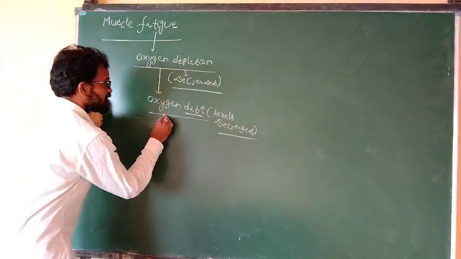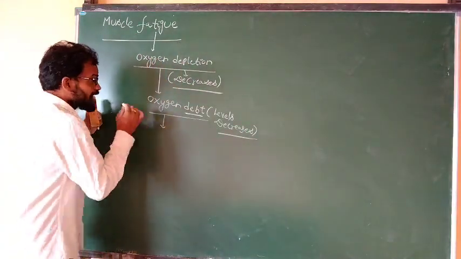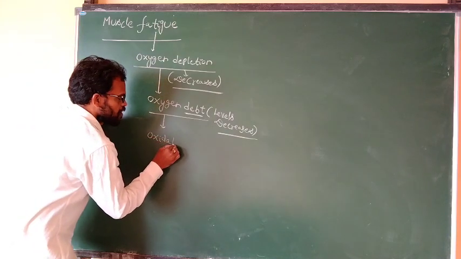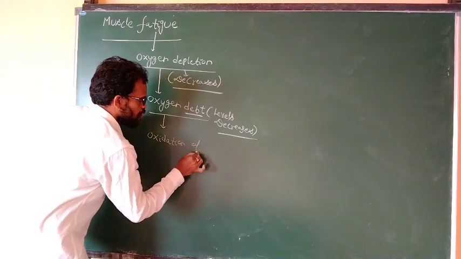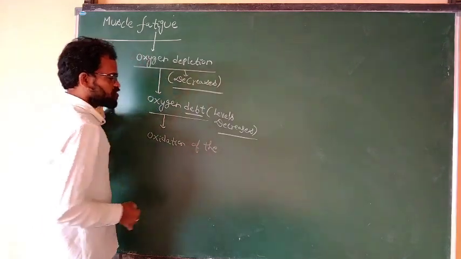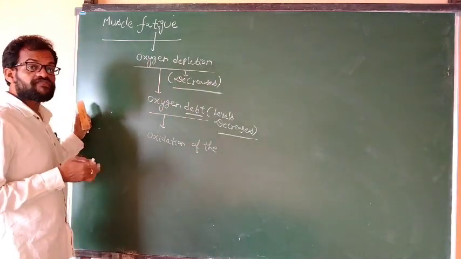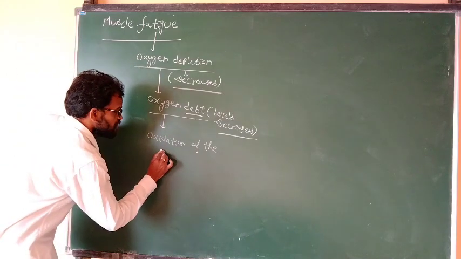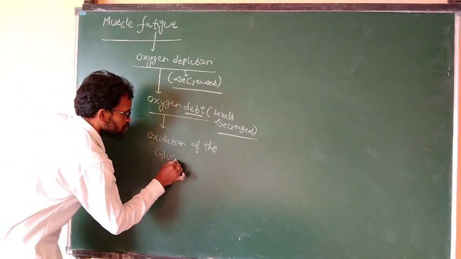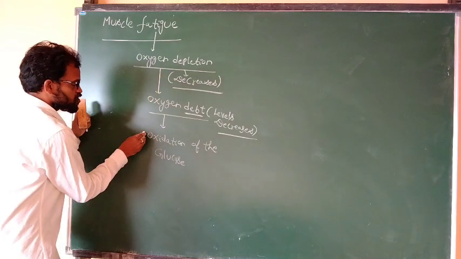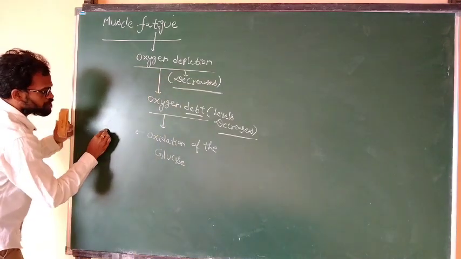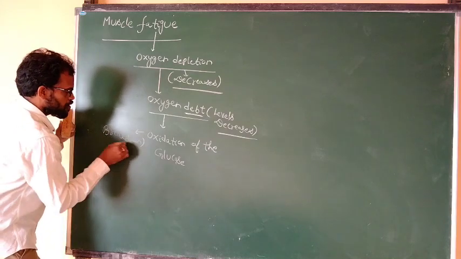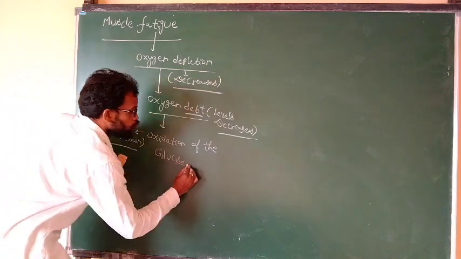Whenever the oxygen levels decrease in our muscles, there is oxidation, the breakdown of the food molecules. Oxidation of the glucose, oxidation means breakdown of the glucose.